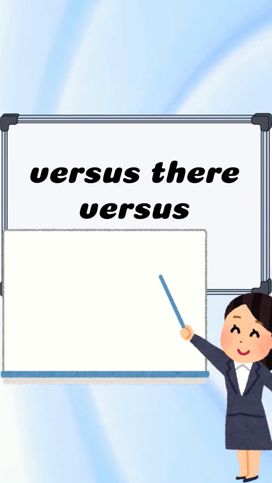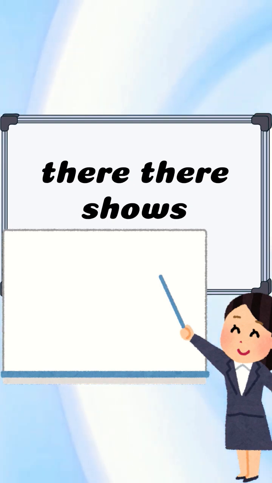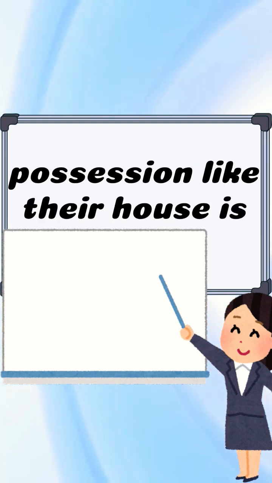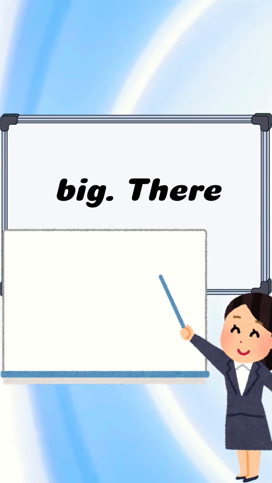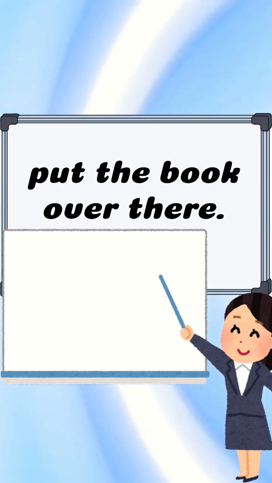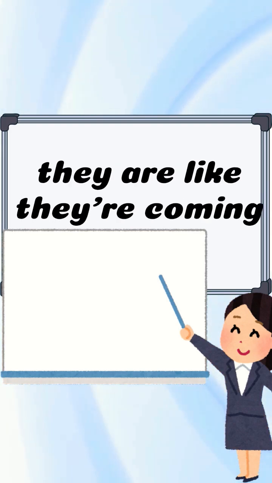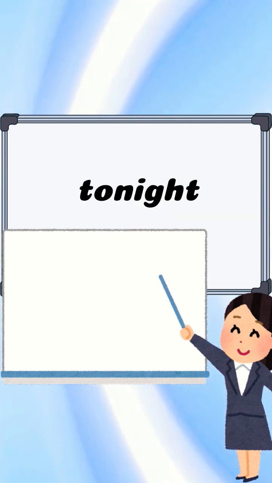Their versus there versus they're. Their shows possession, like their house is big. There refers to a place, like put the book over there. They're is a contraction of they are, like they're coming tonight.